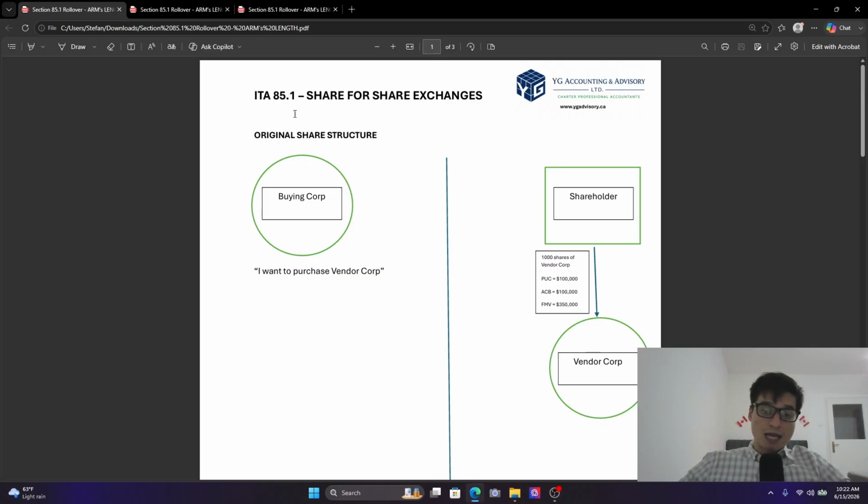This is a very interesting part of the Income Tax Act, and I'll quickly give you a rundown of it. In theory, if you have a purchasing corp, a buying corp, that wants to purchase this vendor corp, and this corporation is a public corporation, they will try and purchase your company. You are a sole shareholder. You own 1,000 shares of Vendor Corp. Your paid-up capital, or PUC, is 100,000.